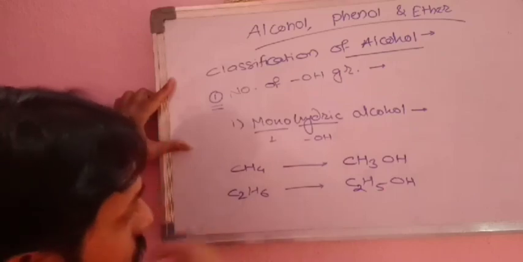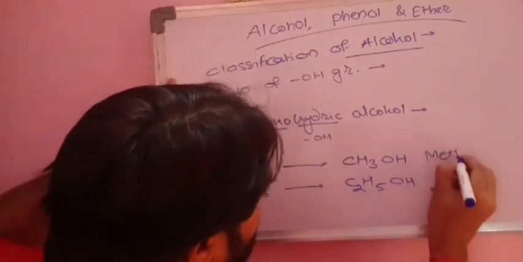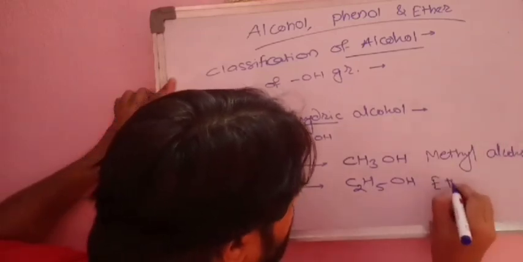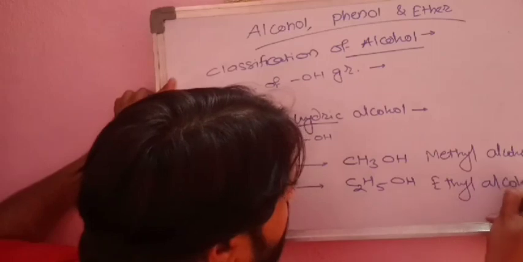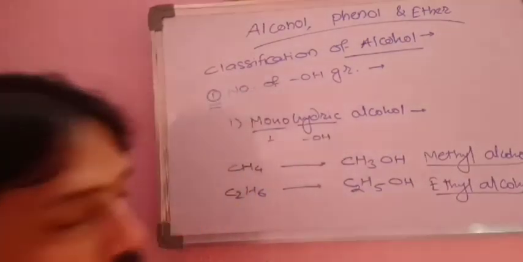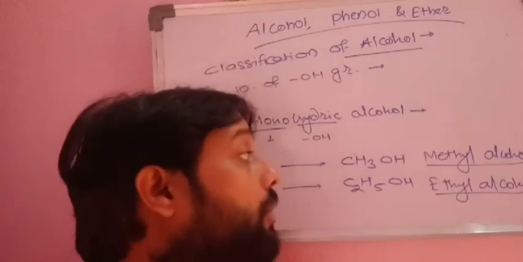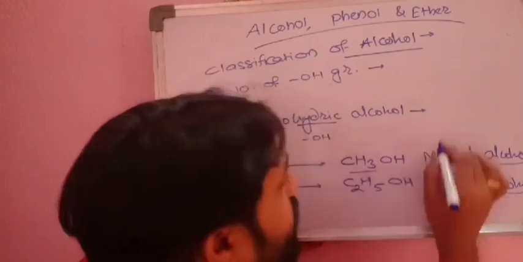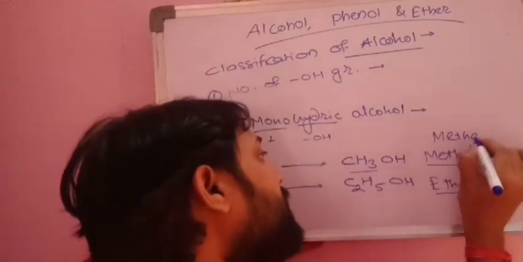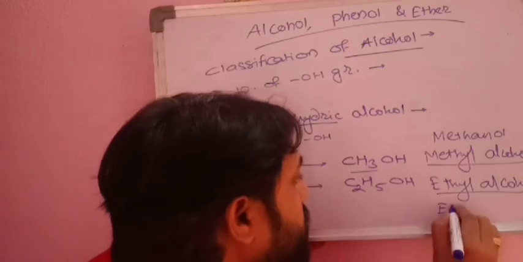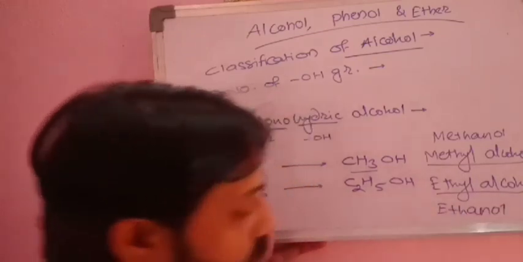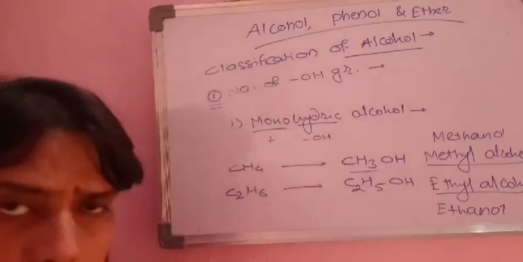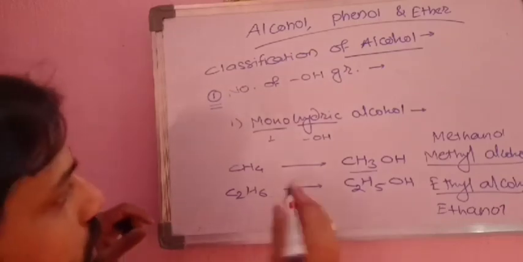We call them methyl alcohol and ethyl alcohol, these are the common names. And the IUPAC names, prepared from methane and ethane, are methanol and ethanol. This is simple, and you can write a number of examples for it. So this is the first class.